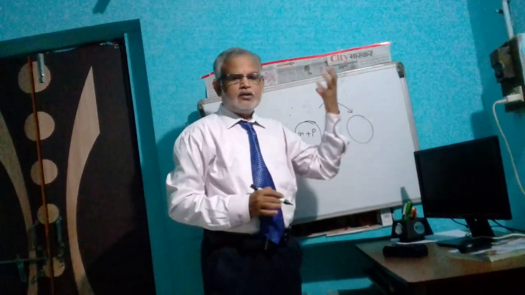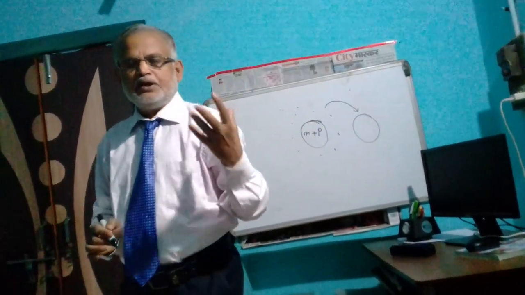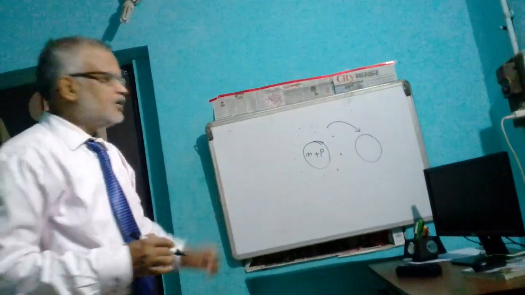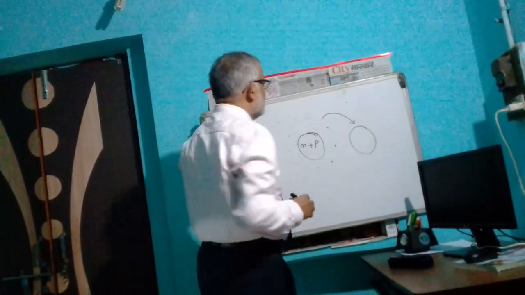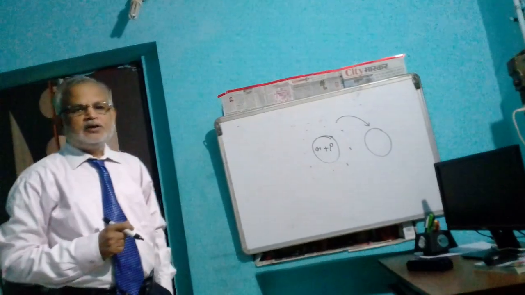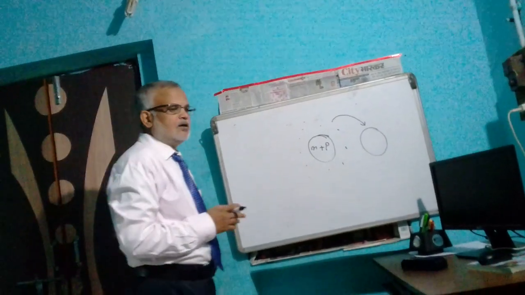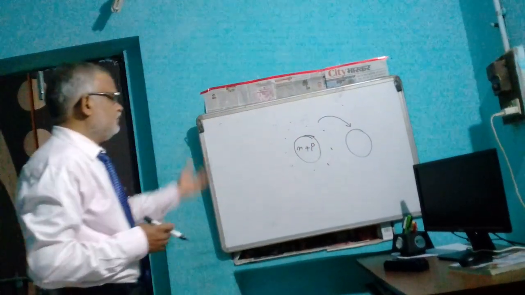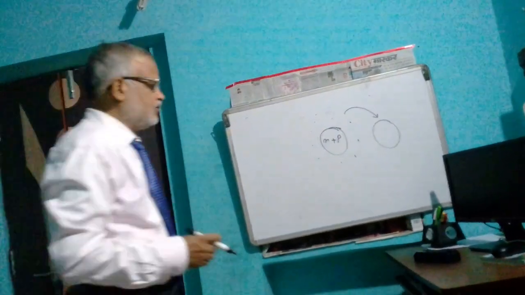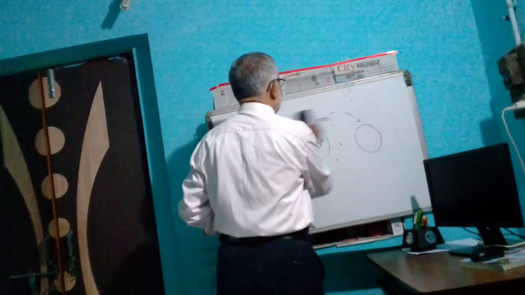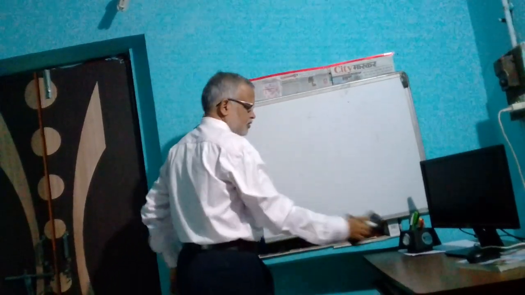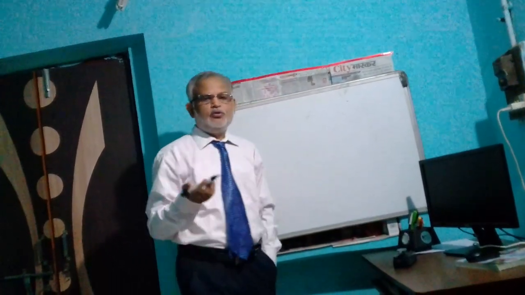The other body that receives electrons has an excess of electrons, therefore the second body is negatively charged. Thus we can explain electrification by transfer of electrons.